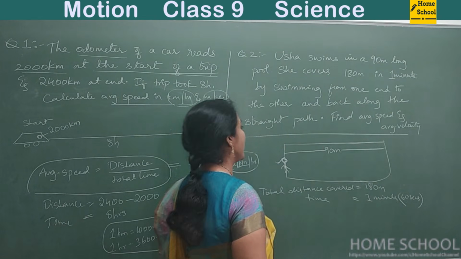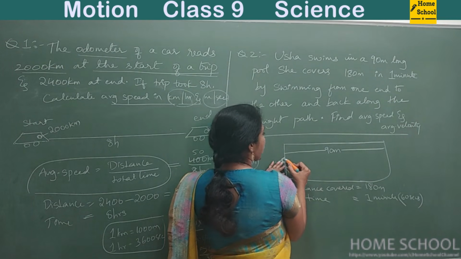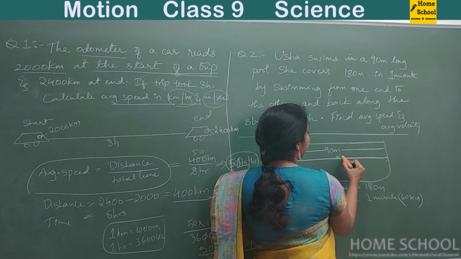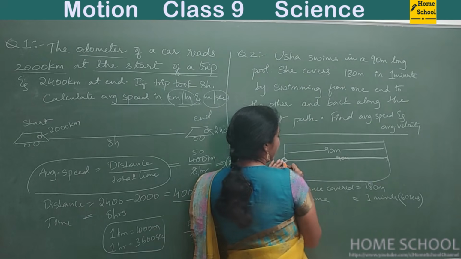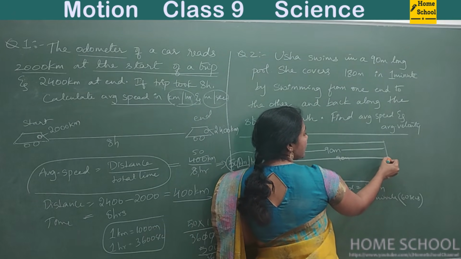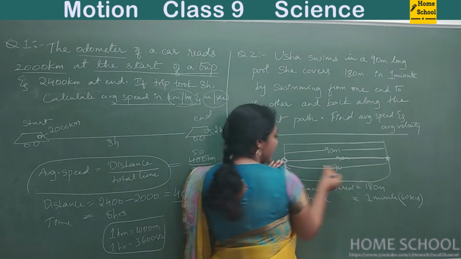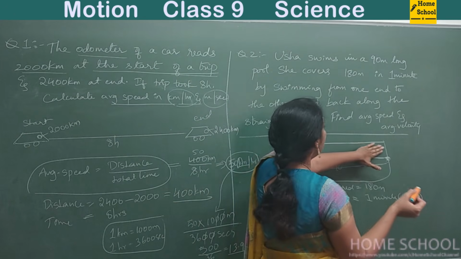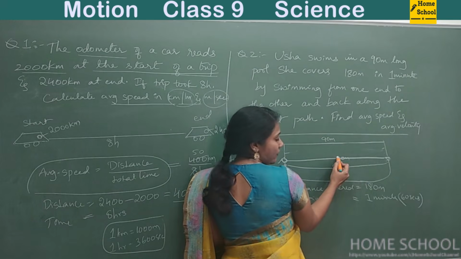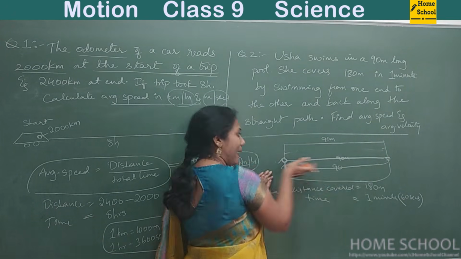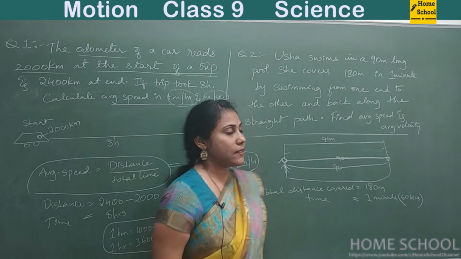Okay, fine. How did she cover is, first she went like this. So this is around 90 meters, went in a straight line. From this end she started, she went to this end, and from there she took a U-turn and came back to the same point. So this is 90 meter and this is again a 90 meter. So this is our total distance. She traveled from this end to this end, that was 90 meter, and again from there she came back in a straight line path. So 90 plus 90 altogether 180 meters.